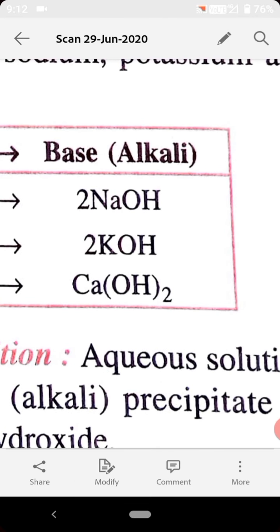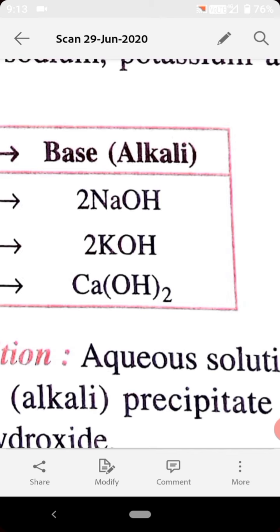This is an alkali. See, there is a difference between alkali and base. Alkali means a water soluble base, while a common base may be either water soluble or non-water soluble. So what is the difference between base and alkali?